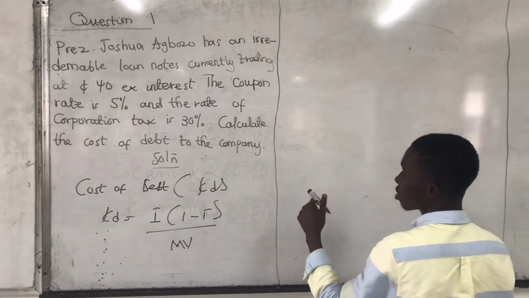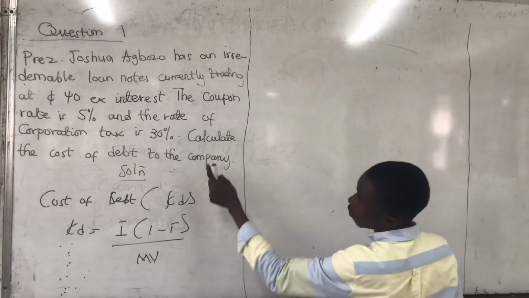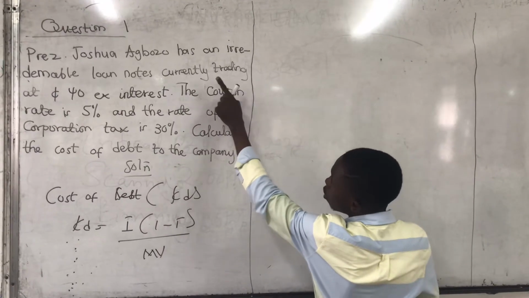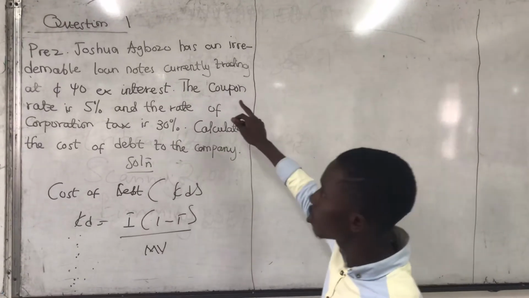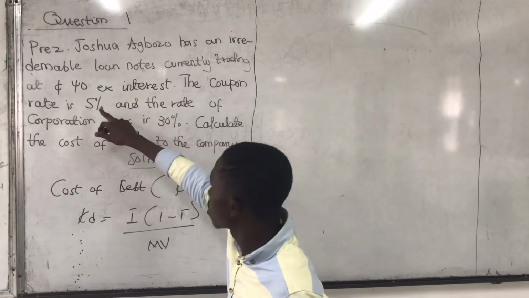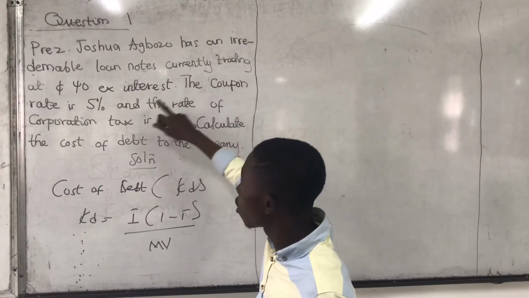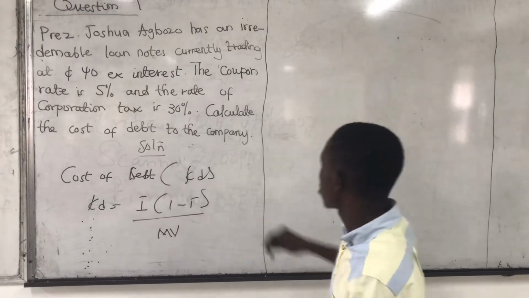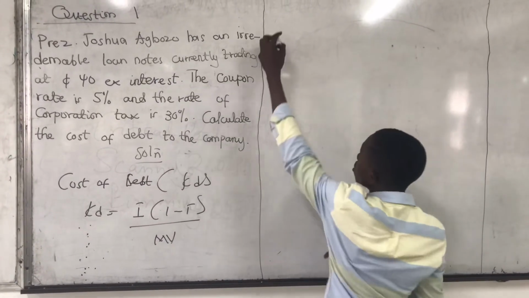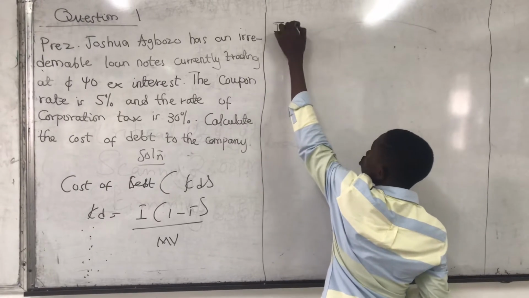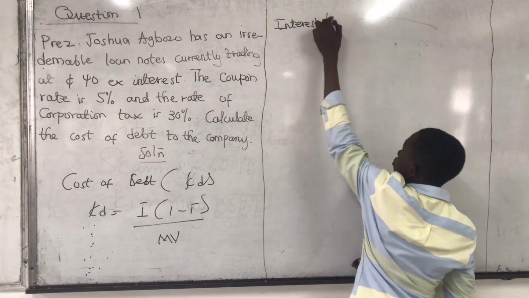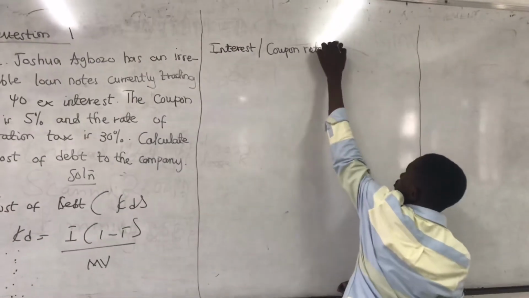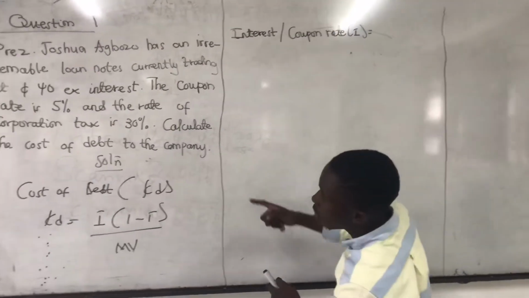So let's do the information first. Joshua Agbozo has an irredeemable loan note currently trading at what? 40 cedis ex interest. The coupon rate. So coupon rate is what? The interest. Another name for interest is coupon rate. What was the figure? 5%.